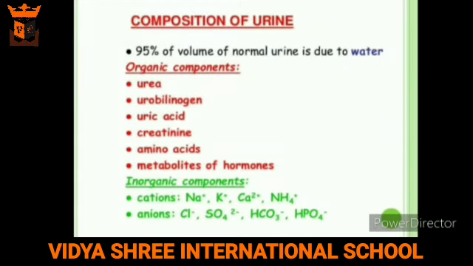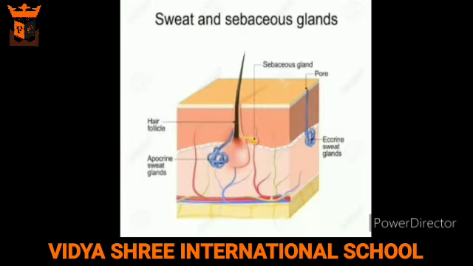If a person's kidneys are damaged, doctors remove body waste by a medical process known as dialysis. But dialysis is a temporary solution. The permanent solution is the kidney transplant, in which the damaged kidney is replaced by a healthy kidney donated by someone. The last topic of this chapter is sweating.